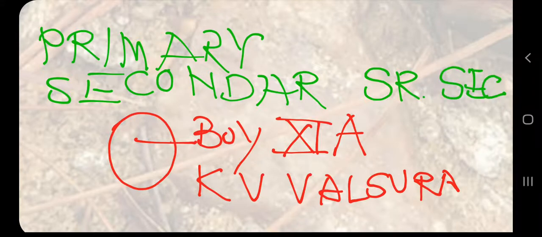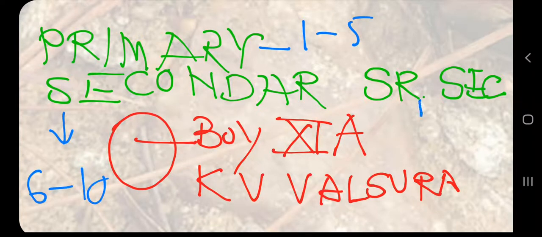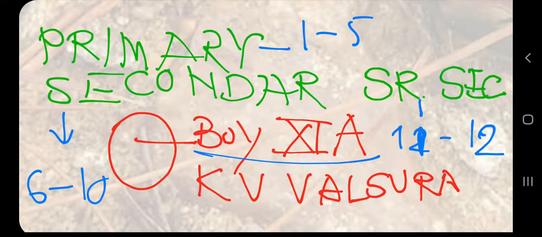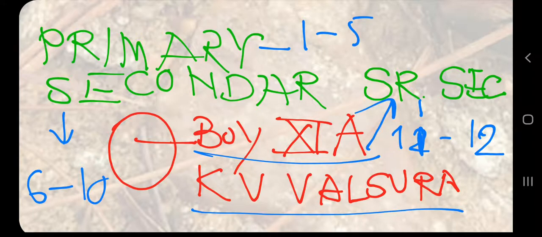These three major groups are there in our school, and primary means class 1 to 5, secondary means class 6 to 10, and senior secondary means class 11 and 12. So it is clear that this boy of class 11th A KV Valsura we can find in this senior secondary group. I hope it is very clear to you, because you are studying in school and you can understand this analogy very clearly.